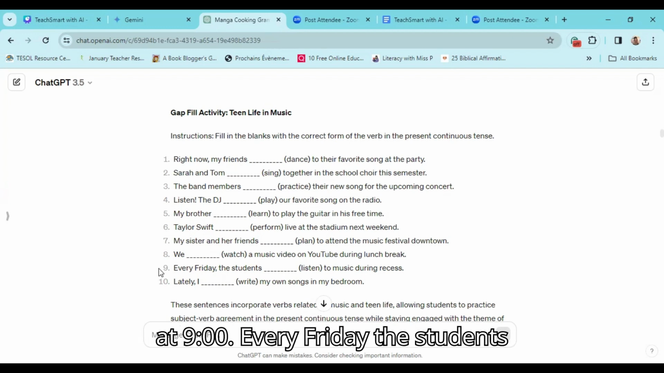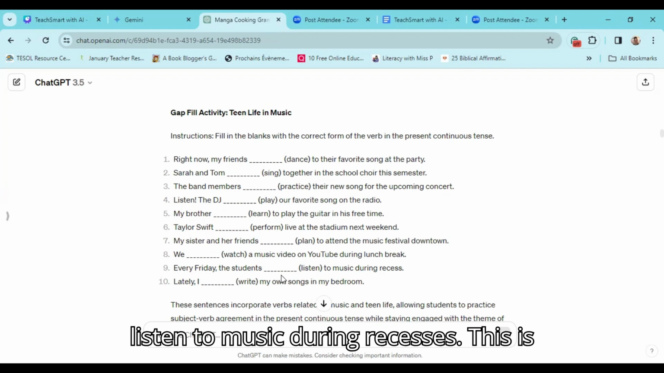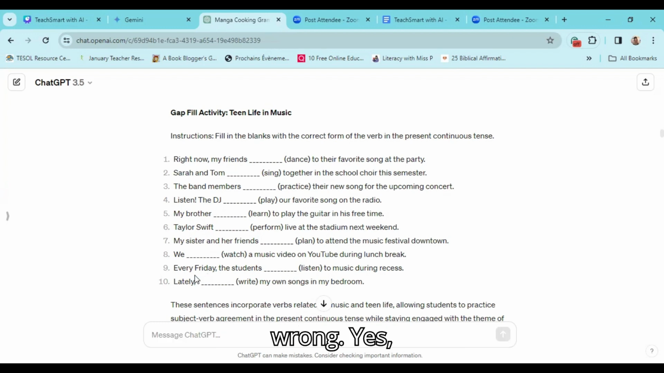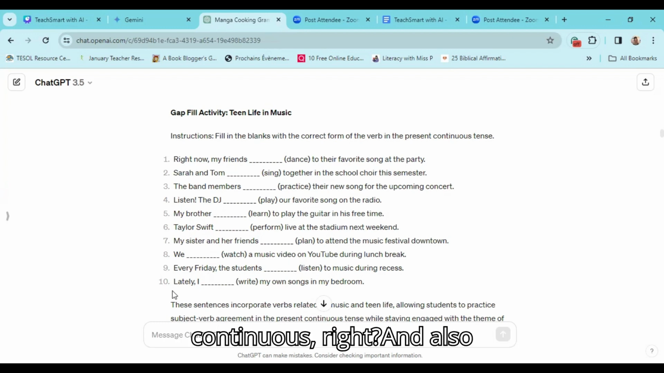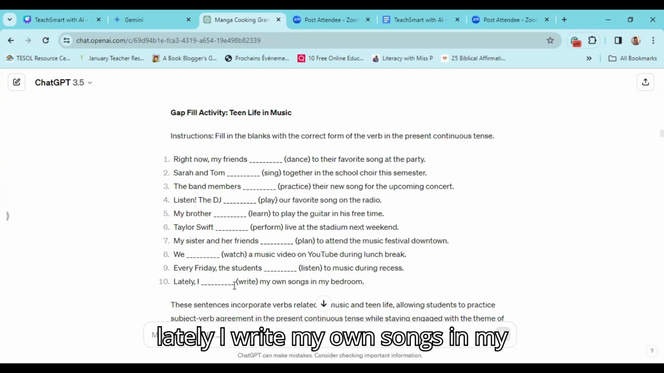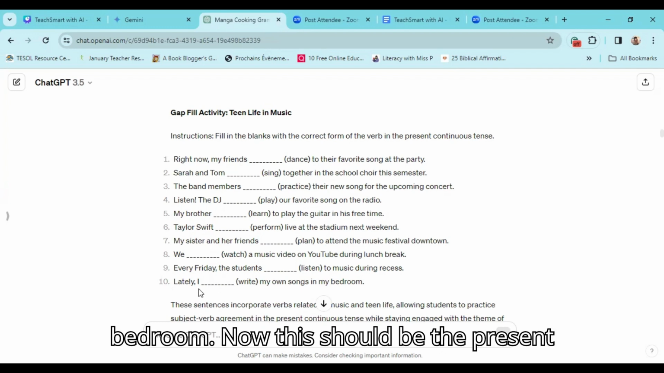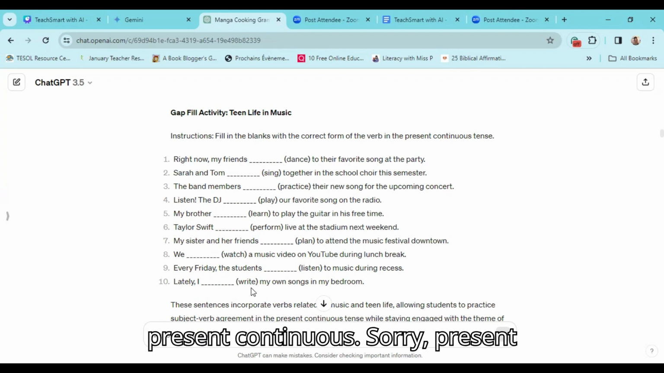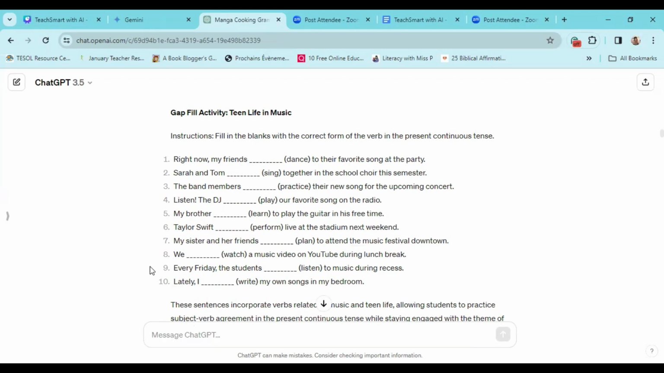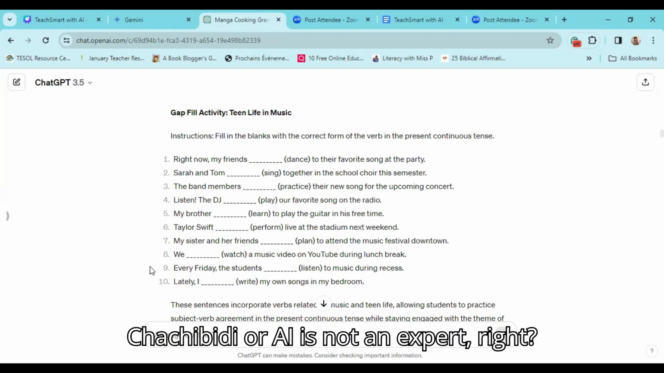Then if I look at 9, every Friday, the students listen to music during recesses. This is wrong. It should be present simple, not present continuous. And also, lately, I write my own songs in my bedroom. Now, this should be the present perfect tense. Lately, I have been writing, present perfect continuous, sorry. So we can see ChatGPT or AI is not an expert.